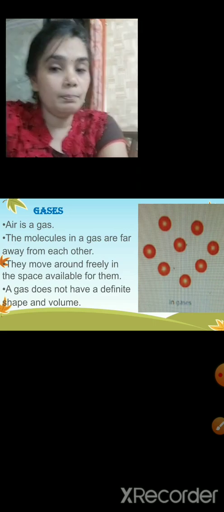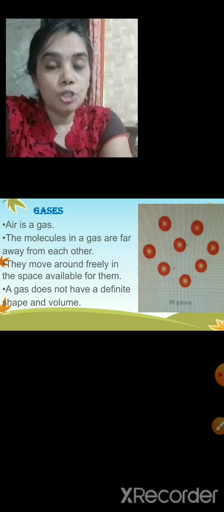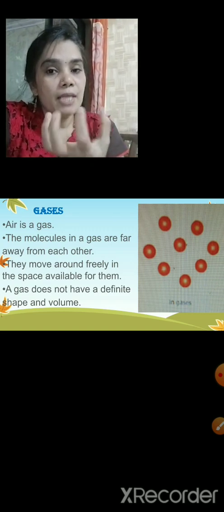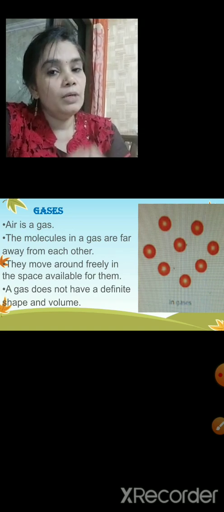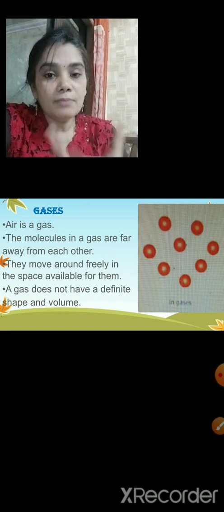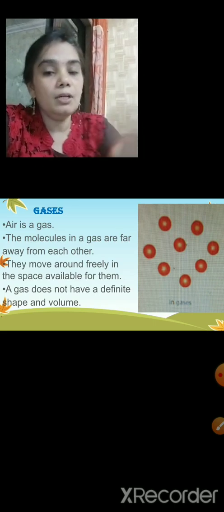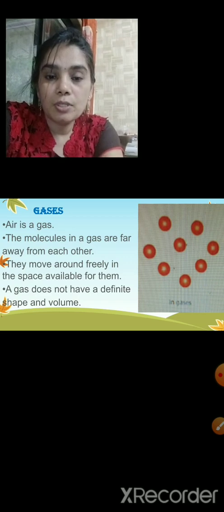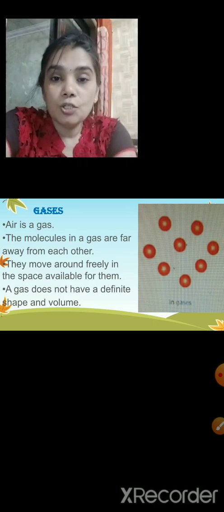So when you blow the balloon, the air is squeezed inside the balloon. And when you leave it out, when the air comes out, it spreads around the room. So this shows that molecules in a gas are far away from each other.